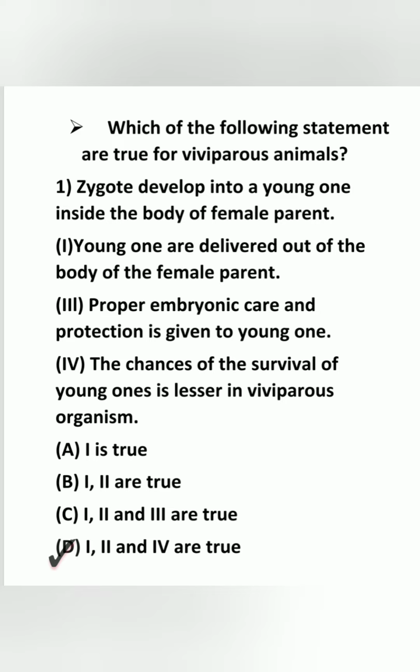Which of the following statements are true for viviparous animals? So the answer is C, statements 1, 2 and 3 are true. 1. The zygote develops into a young one inside the body of the female parent. 2. The young ones are delivered out of the body of the female parent. 3. Proper embryonic care and protection is given to the young one.